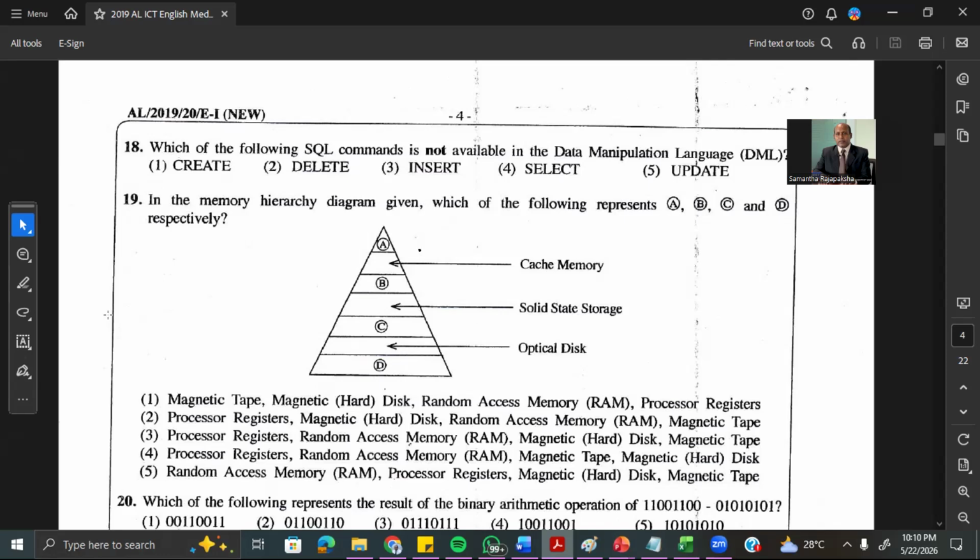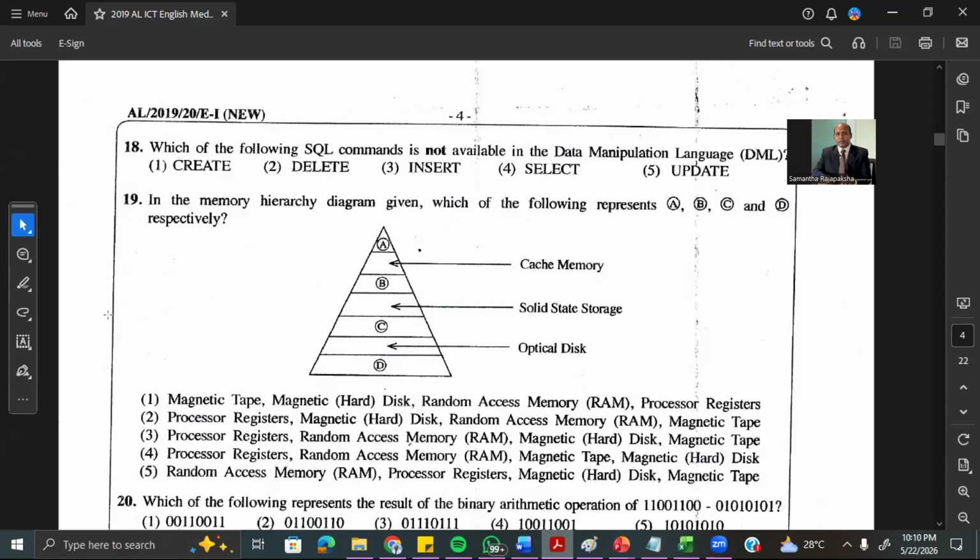Once you create the database, you have to insert data and get some information from the database. Those can be done in data manipulation. Deleting some data can also be done in data manipulation. Therefore, you're asking which is not available in data manipulation. That means we are asking what is the data definition.